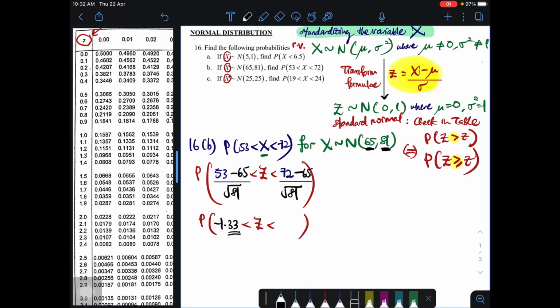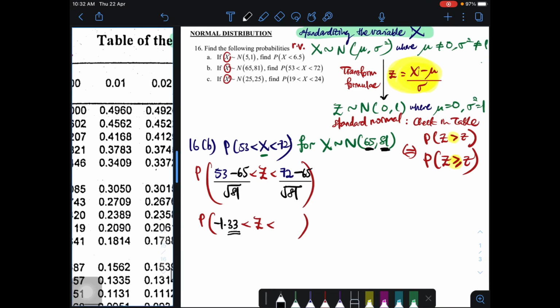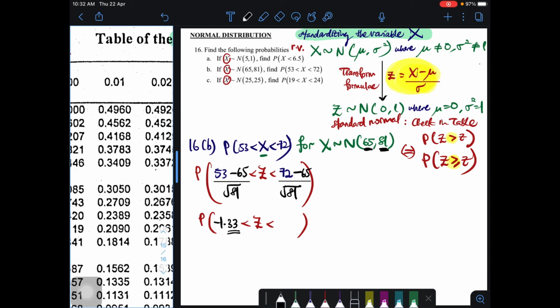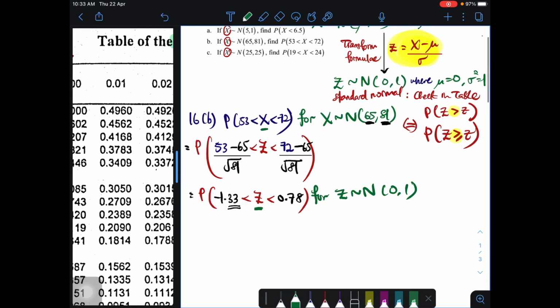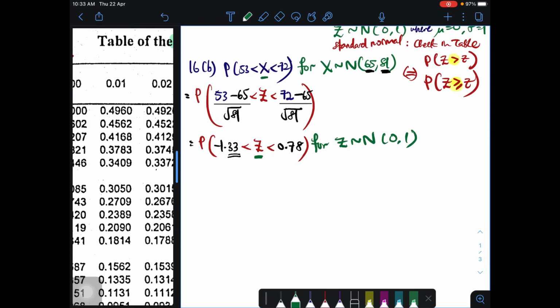Okay, negative 1.33. You boleh ambil 2 decimal places sebab dalam table kita ada 2 decimal places di hujungnya. Okay, sebab tu kita ambil 2 decimal places. And then on the right hand side here, you will get 0.78. Yeah, well done if you have got it. And this is for who? For x. Is it x? No more x, but it is for z. It is for z already. It is for standard normal, di mana mu dia kosong dan variance dia 1. Dan there you go. So we are good here.